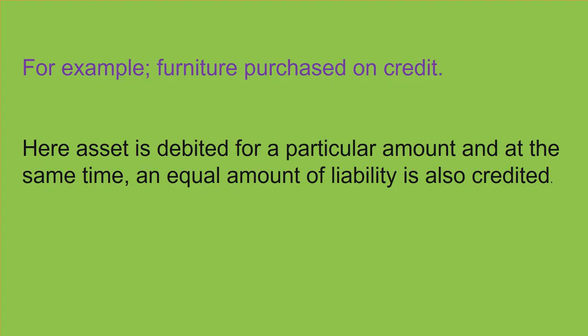So here we have seen in this example that furniture is purchased on credit. Furniture is our asset, so it will be debited for a particular amount, and at the same time credited, as it is purchased on credit, so our creditors are increased, so an equal amount of liability is also credited. So this transaction is affecting two accounts at a time. One should be debited and another one should be credited.